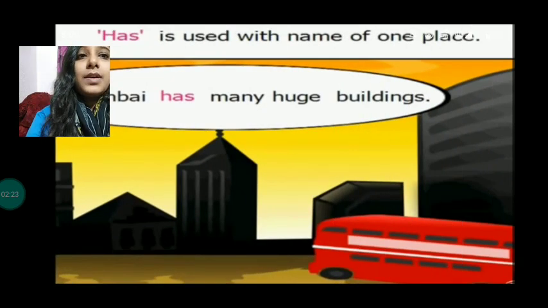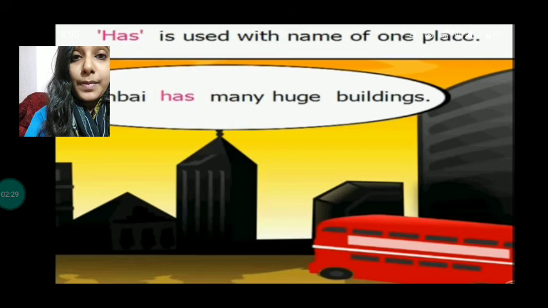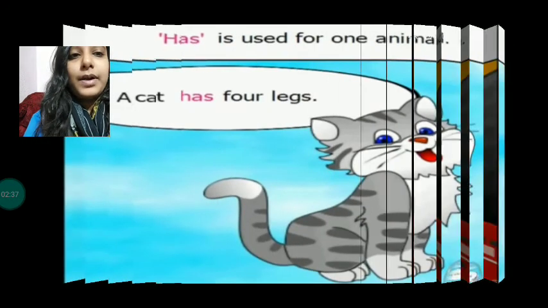Has is used with the name of one place. So, Mumbai has many huge buildings. So Mumbai, we are talking about only one place, Mumbai. So what will we add? We will add has here. Okay, so Mumbai has. Talking about one place.